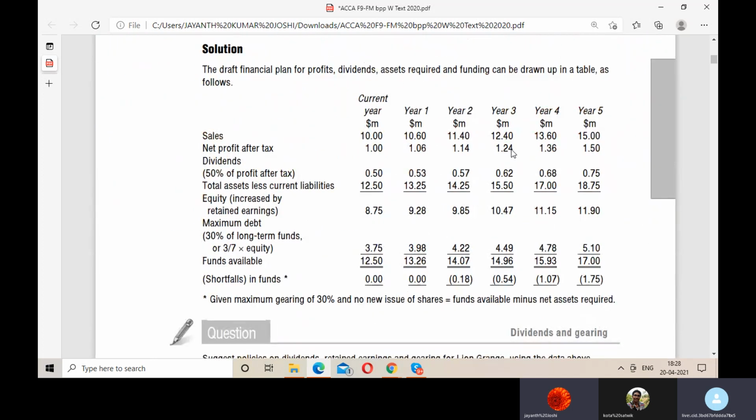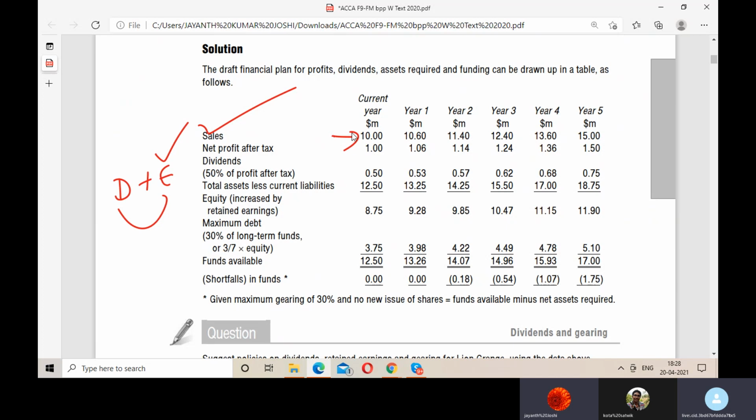Now you are required to prepare a financial analysis of the draft long range plan. Simple. As you know, we are just seeing the funds availability. So we start from sales. This is the sales you have made. And there is nothing like you should ask me, is this the format? What we are seeing, we are just trying to see the debt and equity and the funds availability. For that reason, we need to find out the profit first. The profit has to go to the retained earnings. Retained earnings is a part of equity, correct?